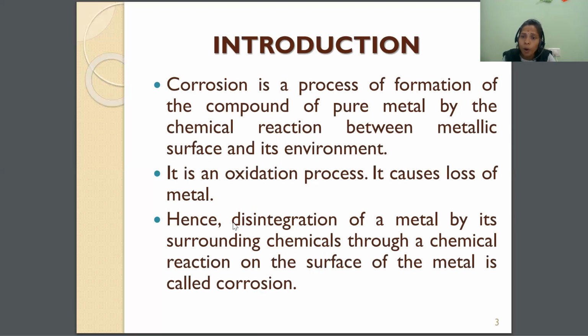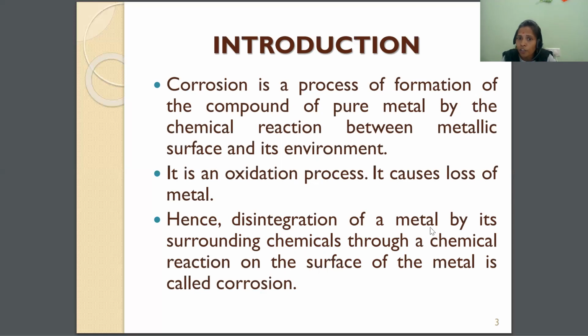Metals undergo oxidation, so it causes loss of metal. Due to oxidation, the metal loses its characteristics. Whatever characteristics are there, those are lost due to corrosion. Hence, disintegration of a metal, that is spoiling.